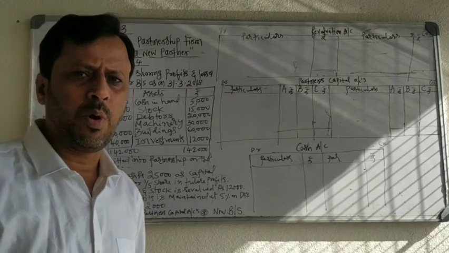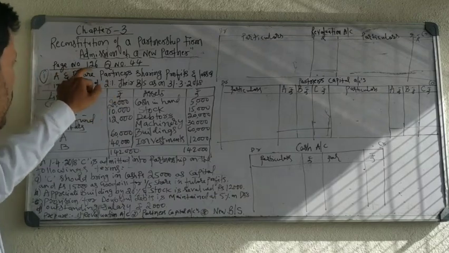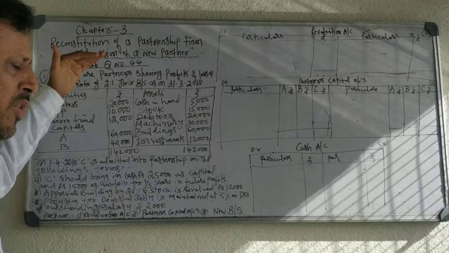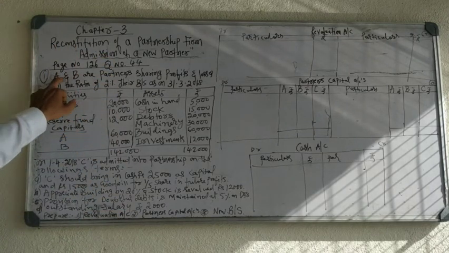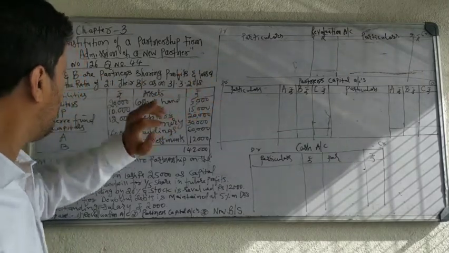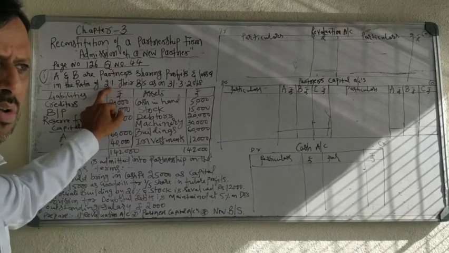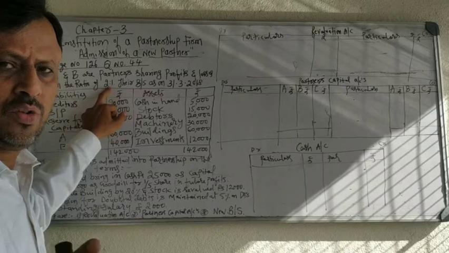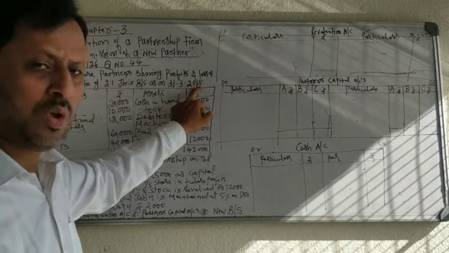I have taken one problem from the book. That problem is available on page number 126, question number 44. In this problem, A and B are partners sharing profits and losses in the ratio of 2:1. There are two partners in the partnership firm. The ratio is 2:1 and the balance sheet on 31/3/2018 is given.